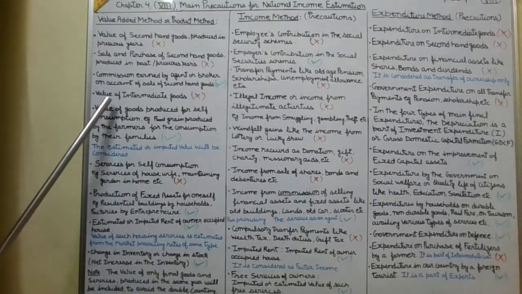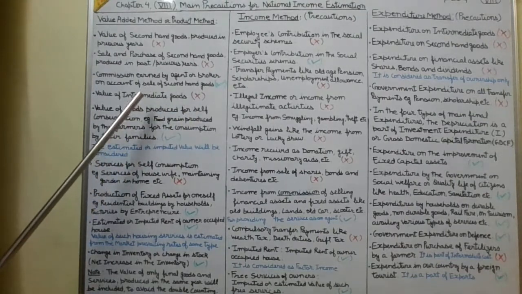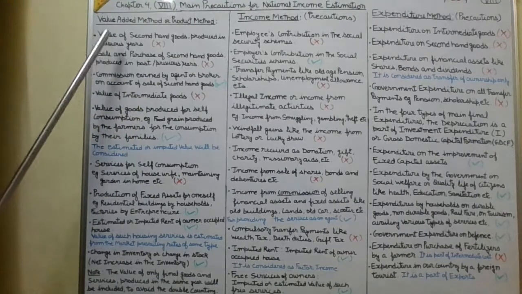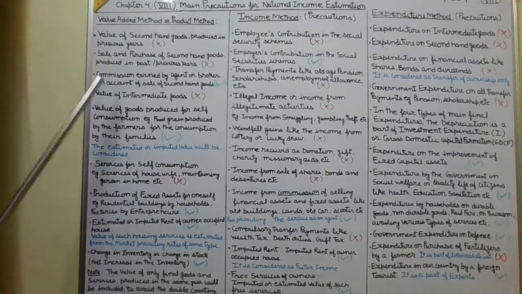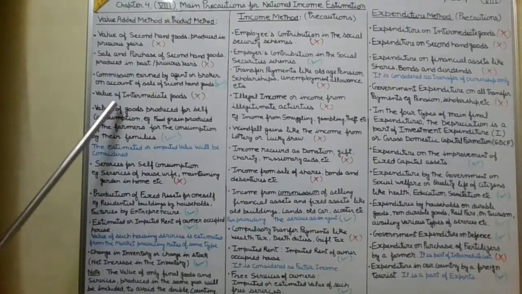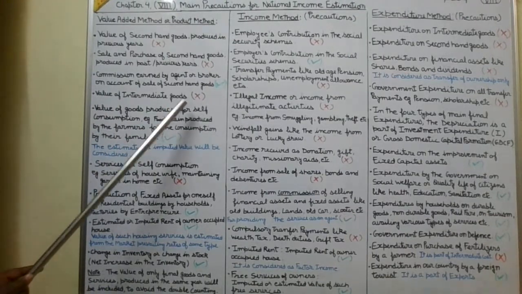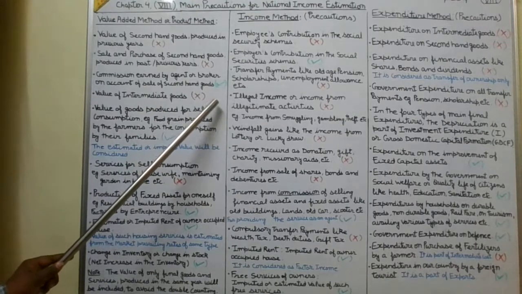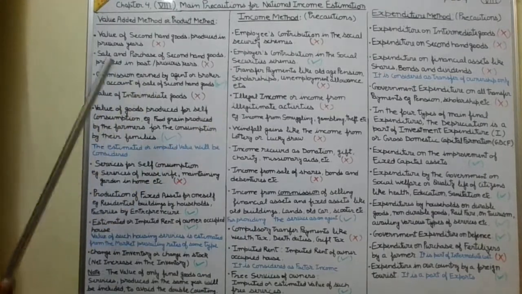Then the value of intermediate goods already reflects in the value of final goods. So if we consider the value of intermediate goods, then it will again be the problem of double counting. So these two cases are important examples of double counting: number one, second hand goods, and number two, the value of intermediate goods. So to avoid double counting, we will not consider the value of intermediate goods, as their value is already reflected in the value of final goods. It means we will consider the value of only final goods, not the intermediate.